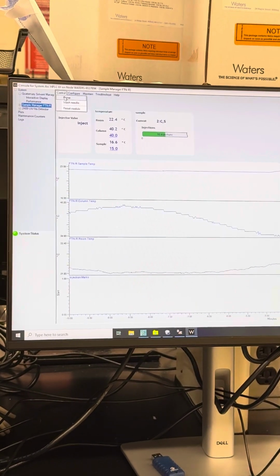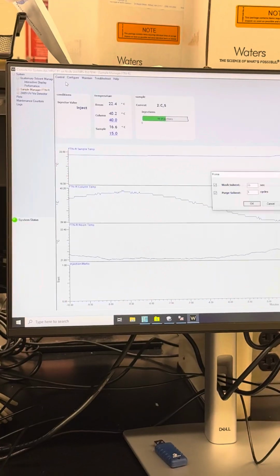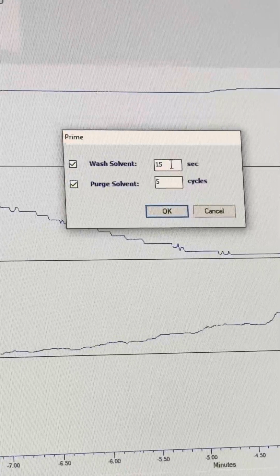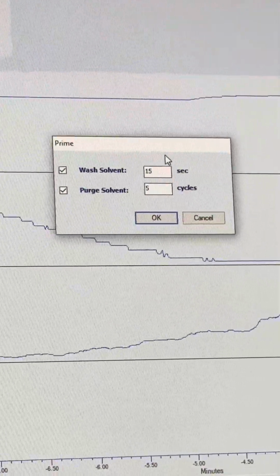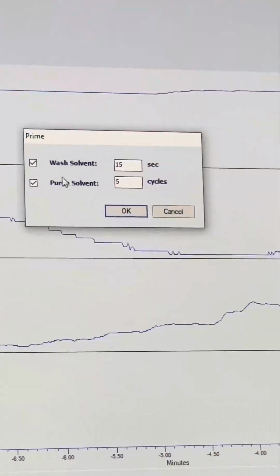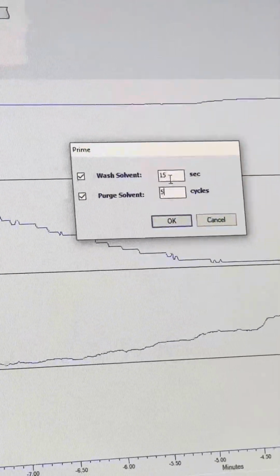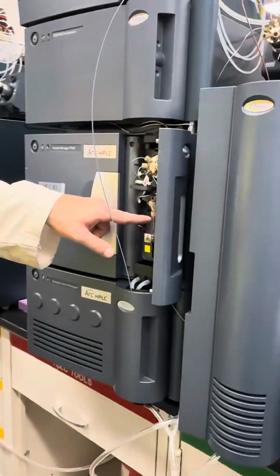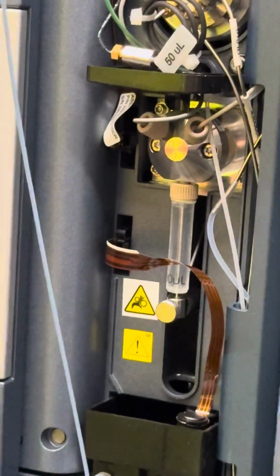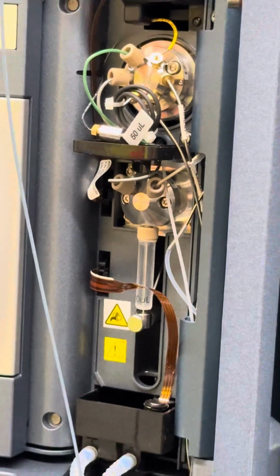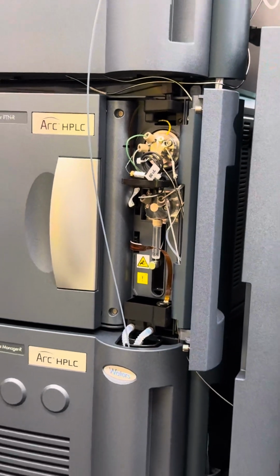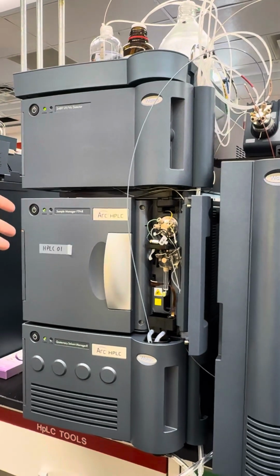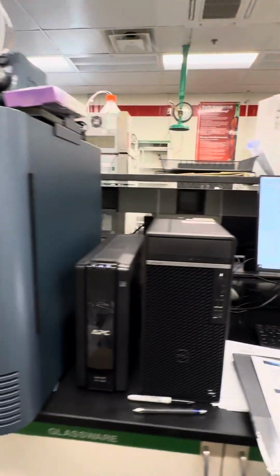Your big thing here is going to be prime. So you take this. This will prime your wash solvent for your needle wash. So after each injection, it basically washes it. And then the purge solvent is your actual injection. So that's what's going to be in this sample syringe right here. It's going to be actually what's flowing through. So I think we recommend it's usually pretty close to what you're running through your system itself. As far as it, like I use 90-10 water ACN because I was running at 90-10 water ACN on the actual mobile phases.